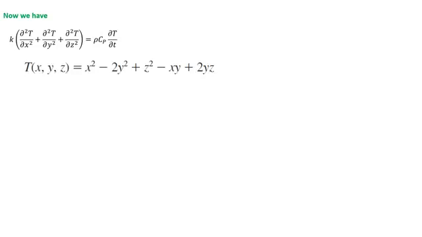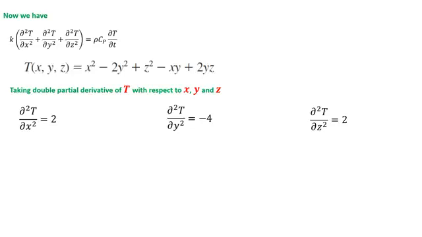Same, take the double partial derivative of T with respect to y and the double partial derivative of T with respect to z. ∂²T/∂x² comes out to be 2, ∂²T/∂y² comes out to be minus 4, and ∂²T/∂z² comes out to be 2.